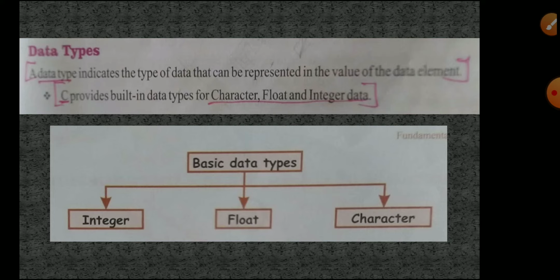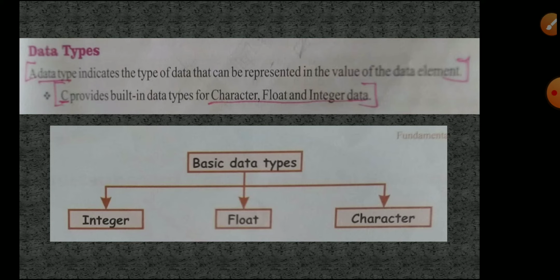We have different data types. What are the basic data types? Character, float, integer, data. So there is character, there is float, then integer. What does character mean, what does float mean, what does integer mean? One by one we will see in the next slide itself. In the given diagram also, the basic data types are integer, float, character; these are all the built-in or basic data types for C programming.